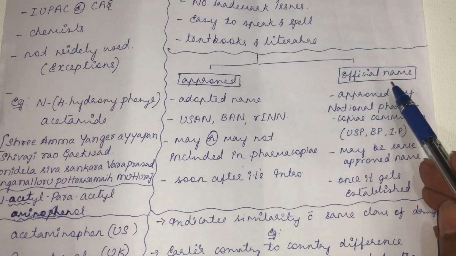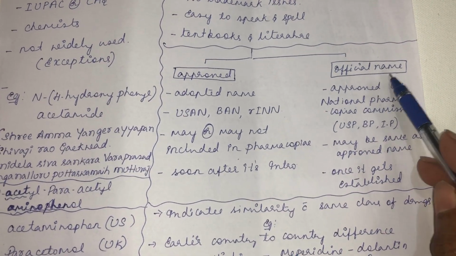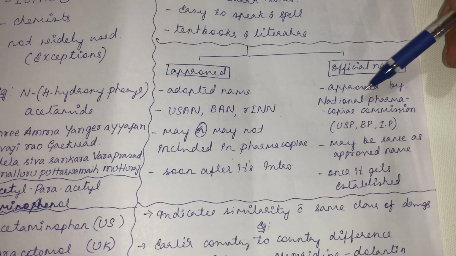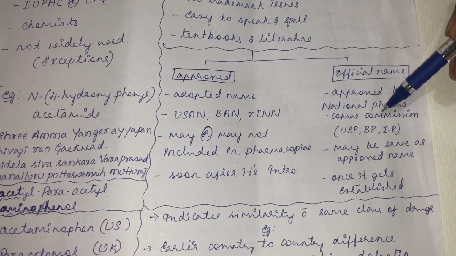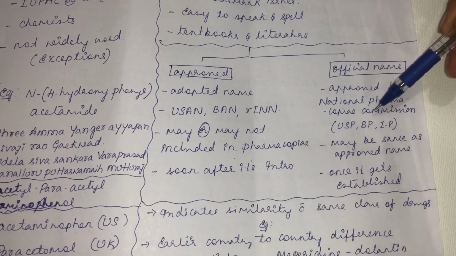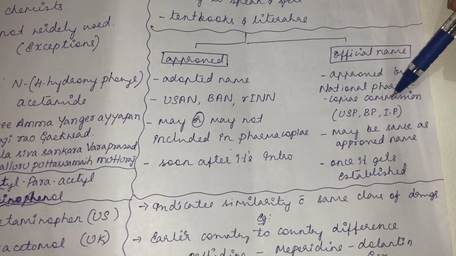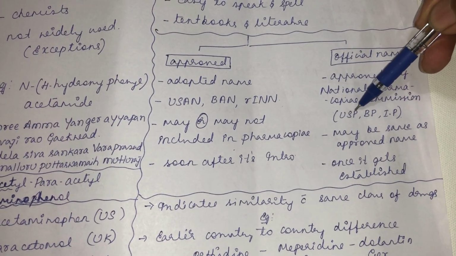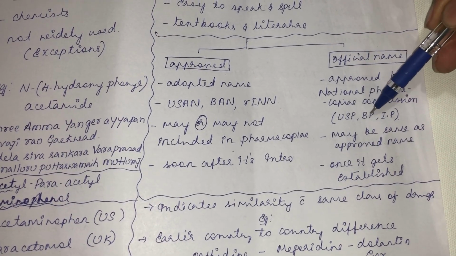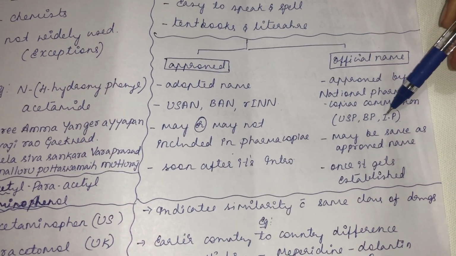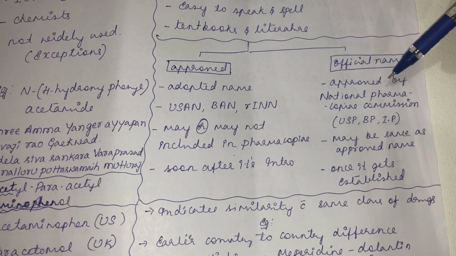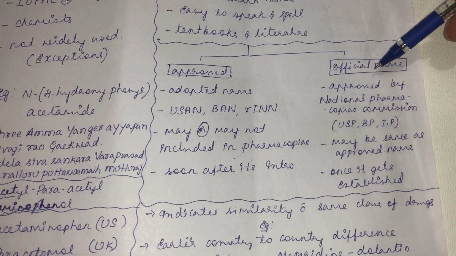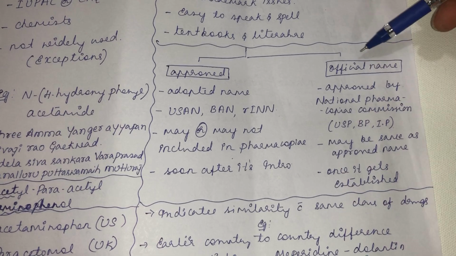Then there is another type of non-proprietary name called the official name. This official name will be approved by the National Pharmacopoeia Commission. Each country will have a different pharmacopoeia commission. For example, in America it will be the United States Pharmacopoeia, in the UK the British Pharmacopoeia, and in India the Indian Pharmacopoeia. This commission will assign a name for a drug, and that name we call the official name. So why the word official name?